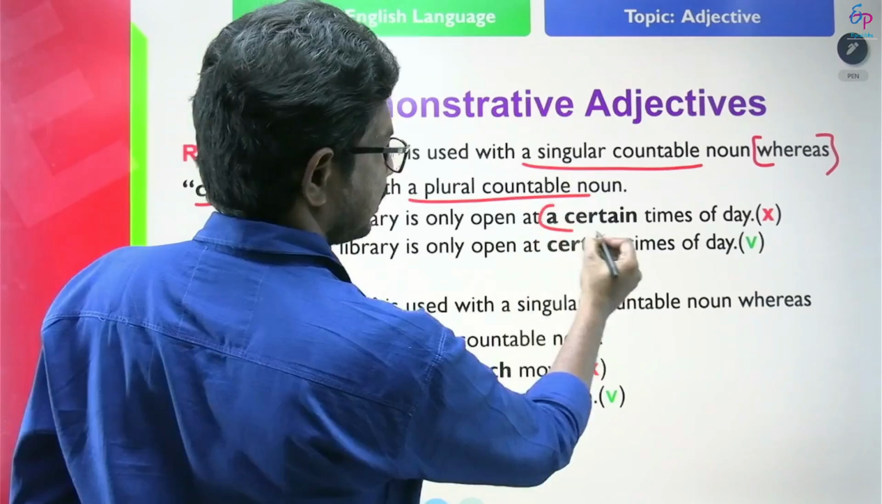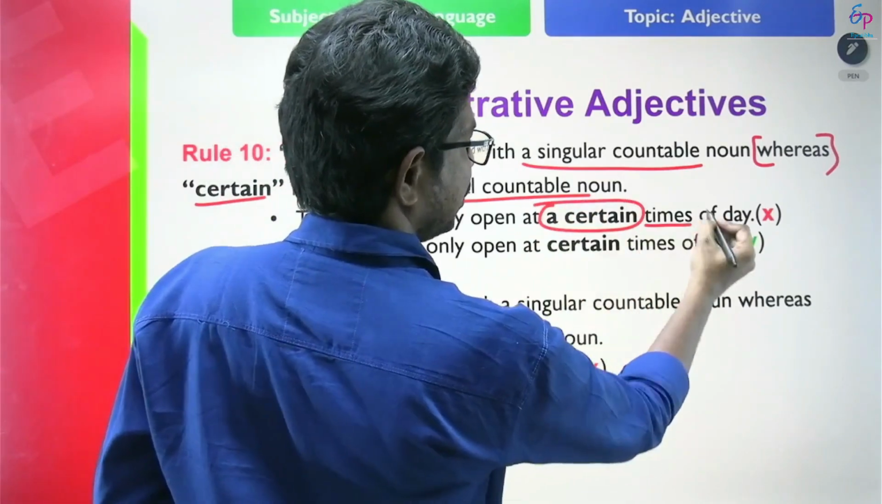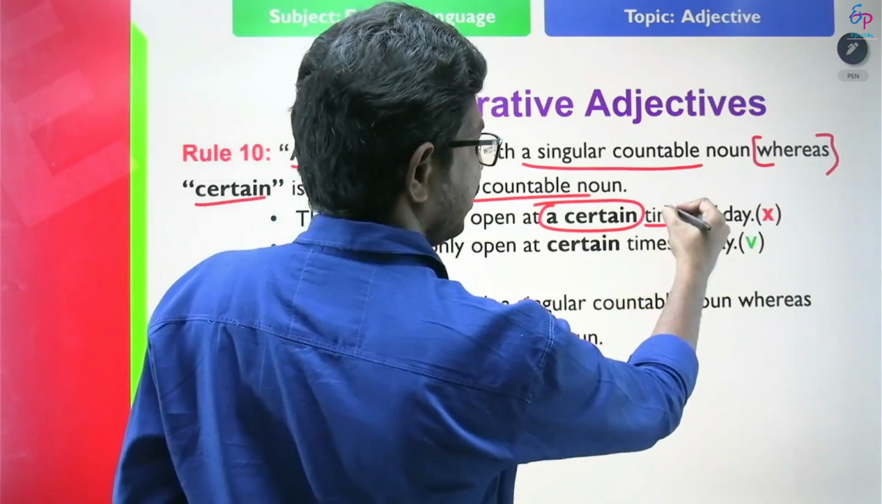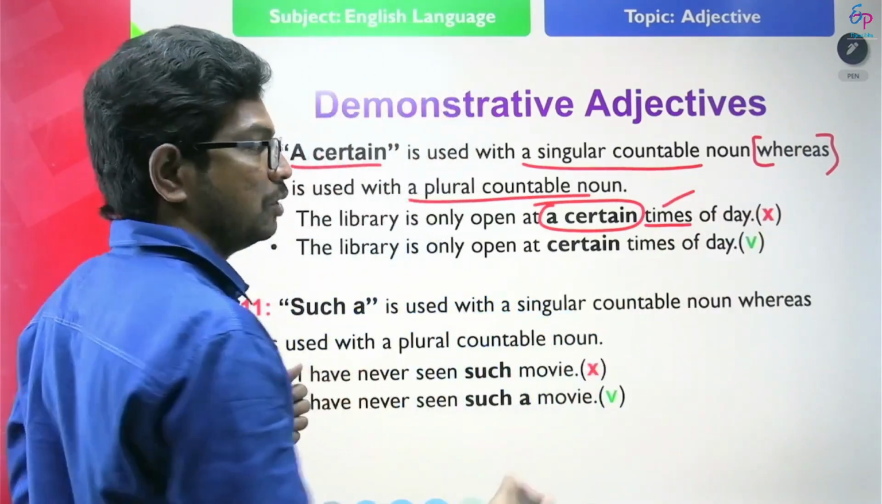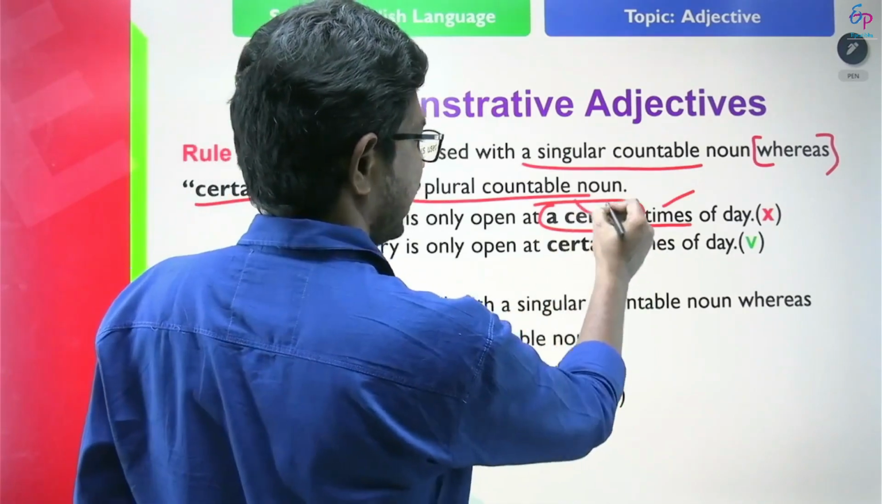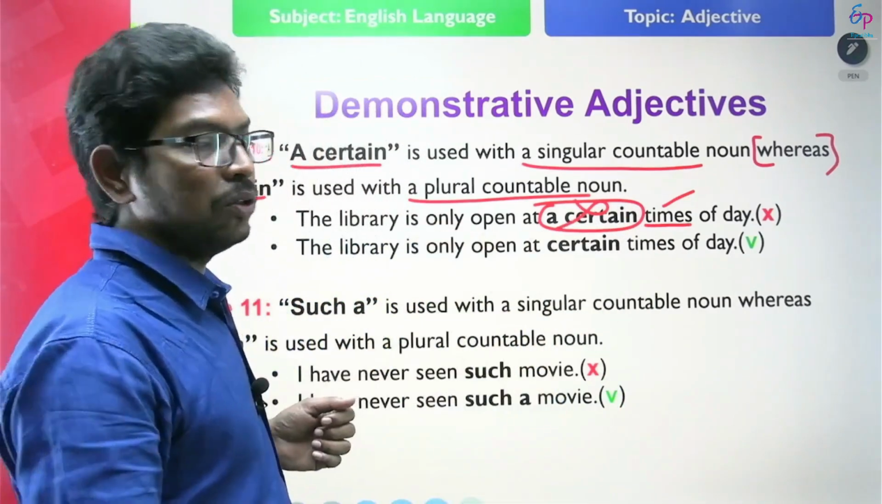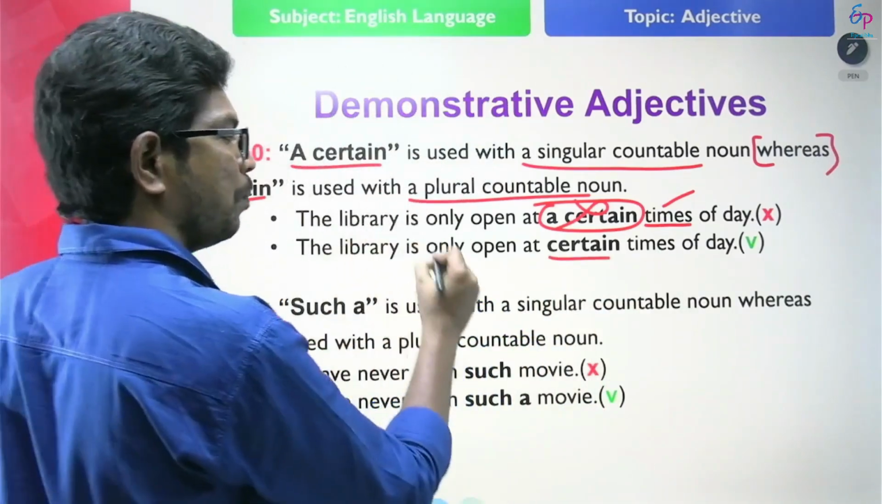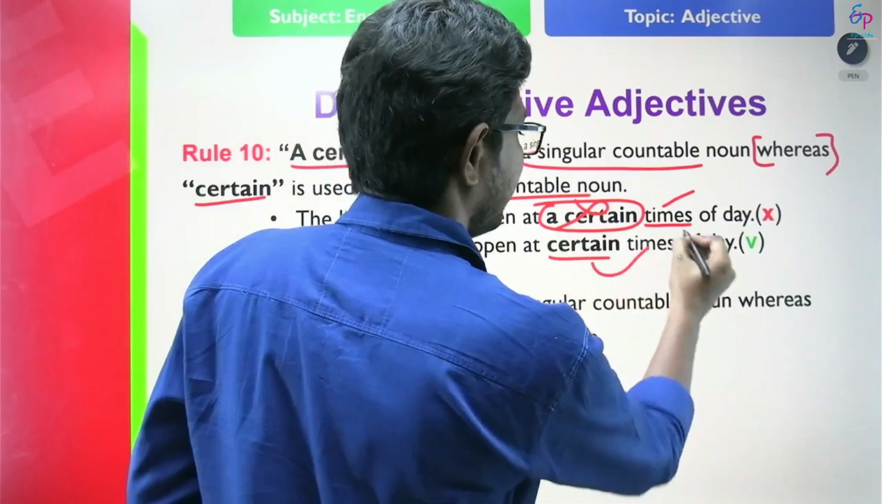Here after a certain we should not use a plural noun. We have already used times. Times is a plural countable noun. So we should not use a certain before plural nouns. We use only certain before plural nouns. The library is only open at certain times.